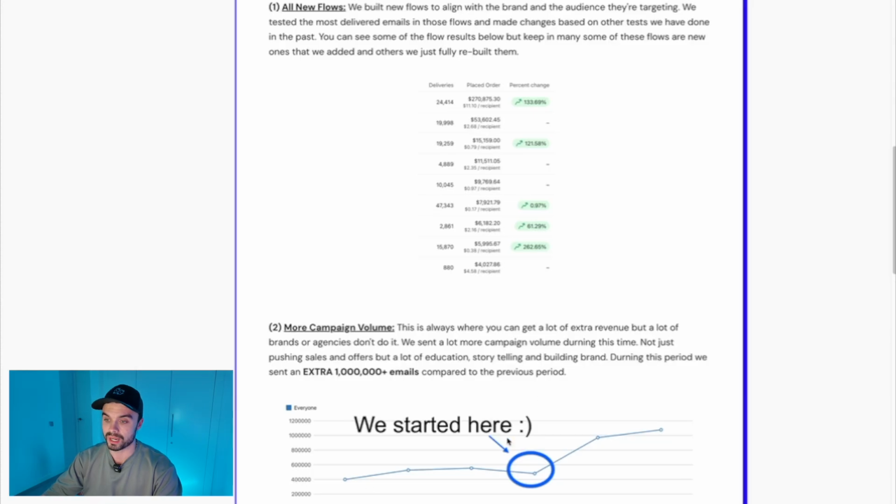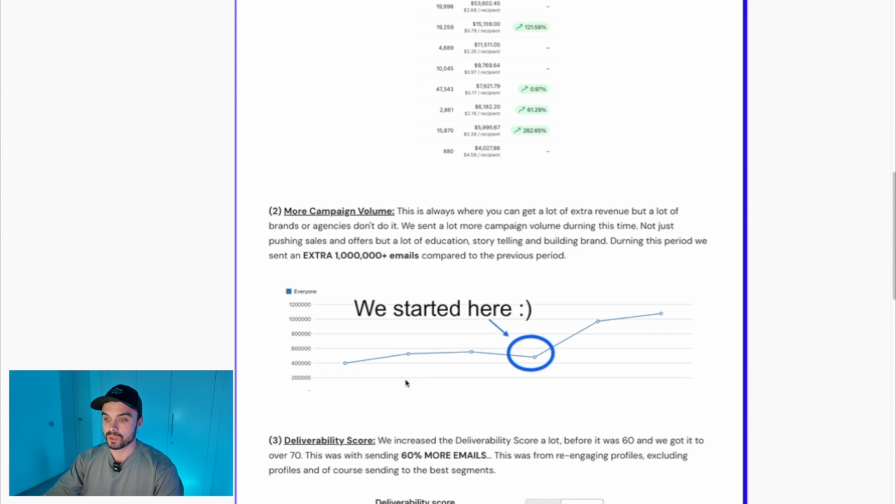And obviously that's just one part of it. So you can see we started here, which was actually slightly lower than the month before because we were testing things out. Then you can see we really ramped it up, and then we ramped it up again. So we were almost sending, here was about 600,000 emails. We went to 1 million, so we almost doubled the output. And then here, same again. Okay, so probably like 60% more.